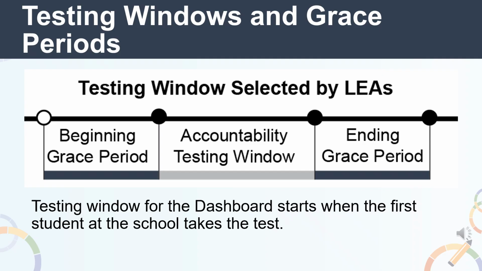For some LEAs, many students are entering or exiting their school during the testing window, and it can be very difficult to determine which students should or should not be tested. For accountability purposes, we've simplified the participation rate a bit to hopefully clarify any confusion. Students that transfer in or out of a school are expected to test if they are enrolled for at least one day during the accountability testing window.